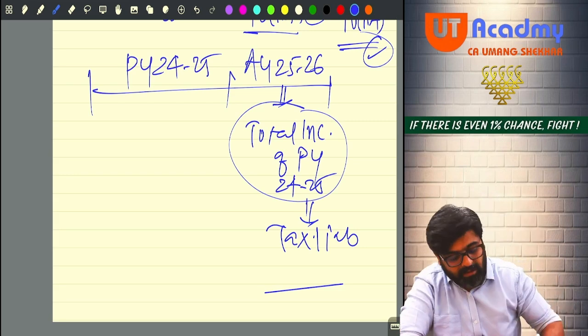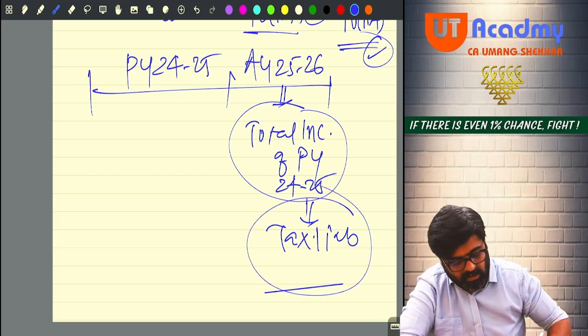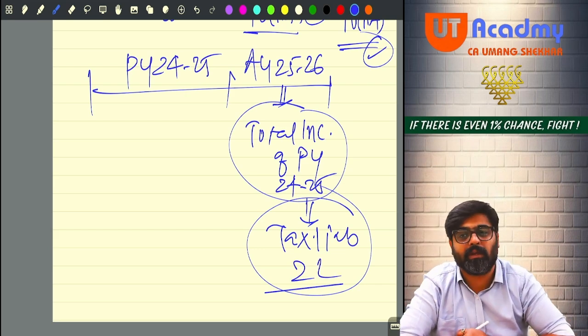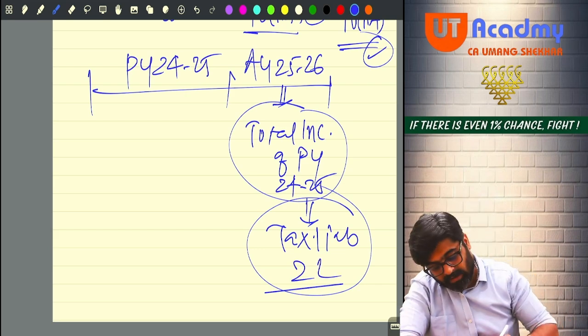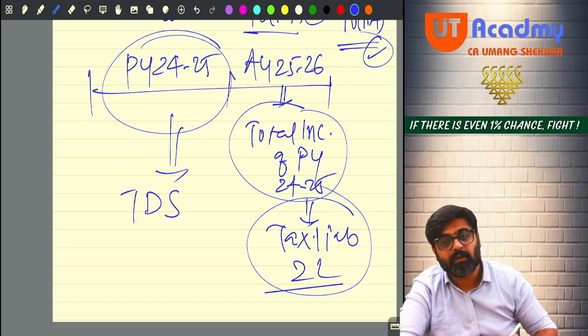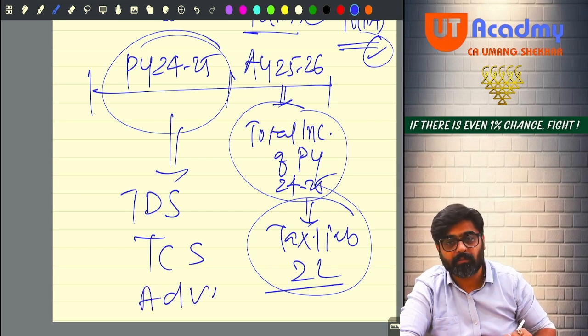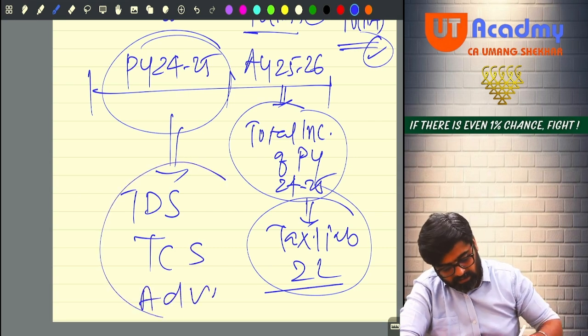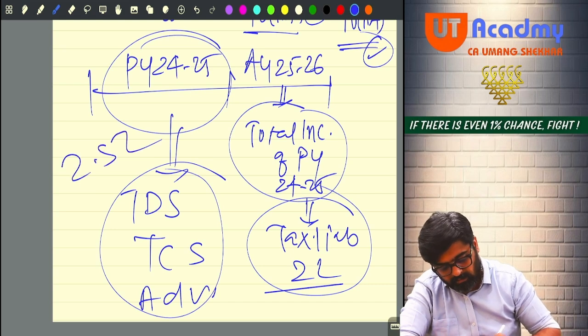You came to know that your exact tax liability was 2 lakhs only. But during the previous year, while earning the income, you paid TDS, TCS, and advance tax also. All these taken together became 2.5 lakhs.